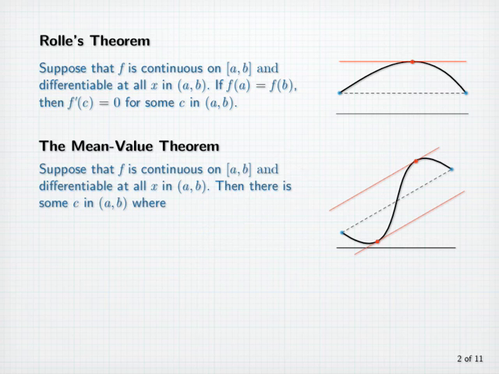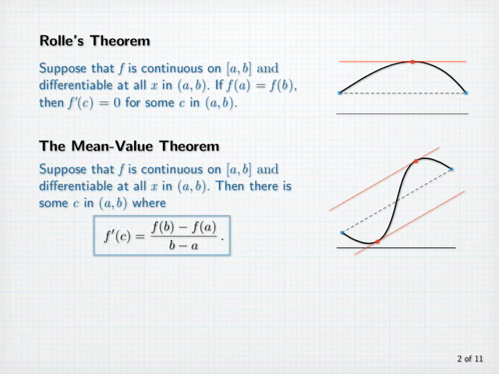Suppose that f is continuous on the closed interval [a, b] and differentiable at all x in the open interval (a, b). Then there is some number c in the open interval (a, b) where f prime of c is equal to f of b minus f of a divided by b minus a.